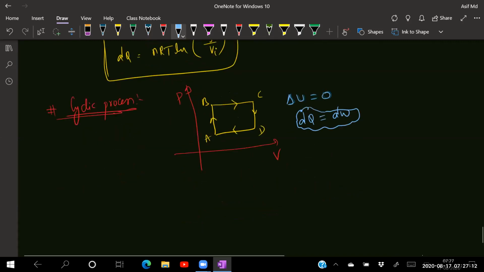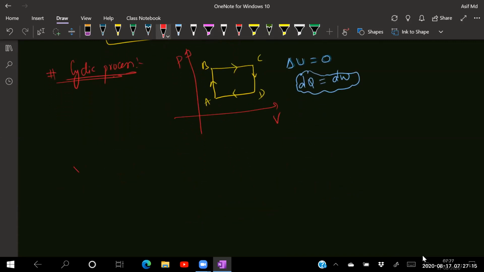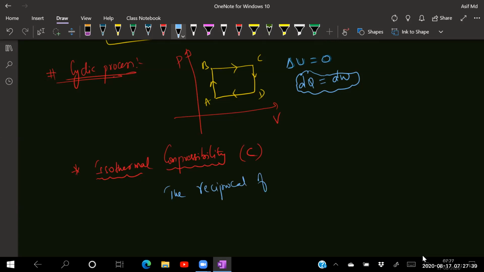And remember one more very important term, isothermal compressibility, represented by C. Isothermal compressibility is the reciprocal of isothermal bulk modulus.